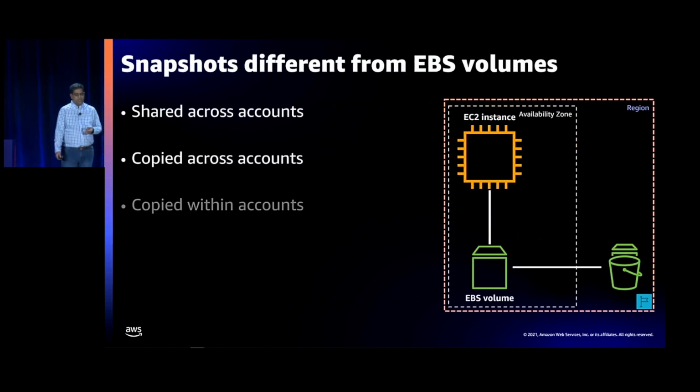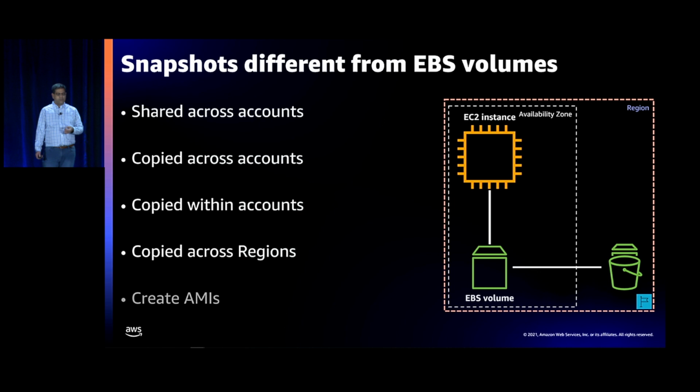One of the things to think about, and this will go into some of the security stuff, is that snapshots are different from EBS volumes. In what way? Snapshots can be shared across accounts. They can be copied across accounts. They can be copied across regions. They can be copied within accounts. And last but not least, you can create AMIs. And so the security and sharing characteristics make it such that you have to think about your security posture on snapshots. And we'll cover some of that today.